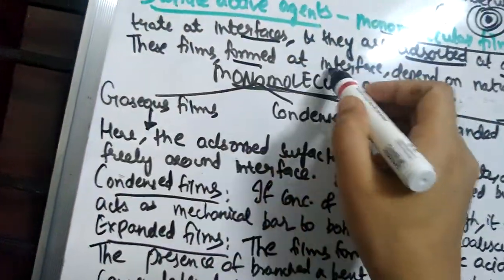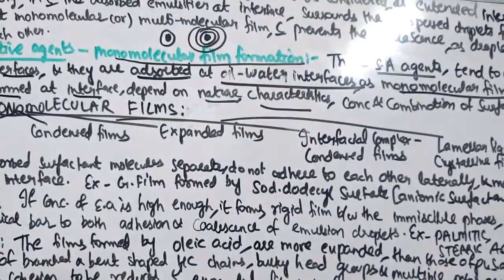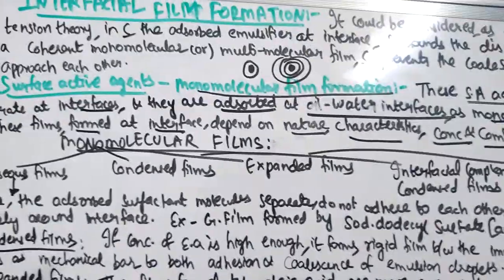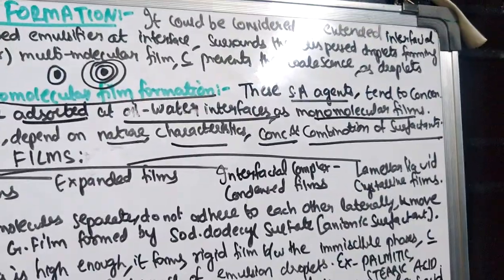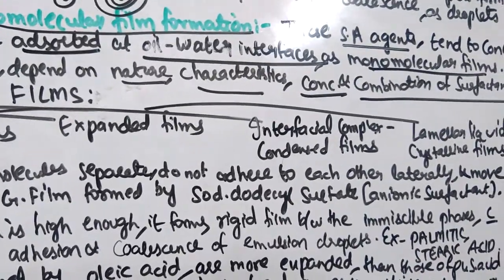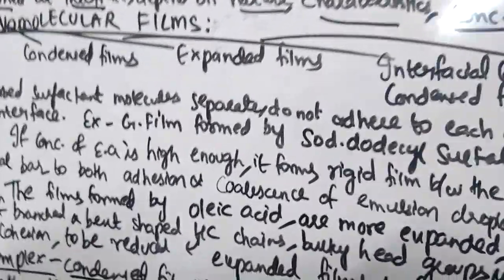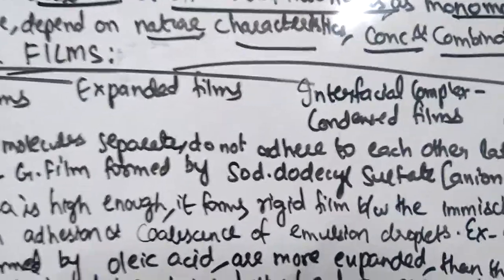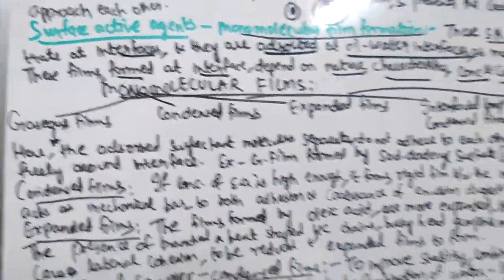These films formed at the interface depend on the nature and characteristics of the surfactant, the concentration of the surfactant, and the combination of surfactants used. Based on all these factors, the nature of the film formed varies. The stability of emulsions depends on the characteristics of the film formed at the interface, which in turn depends on the type of emulsifier used.